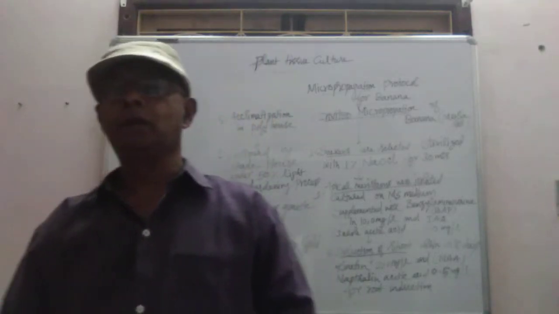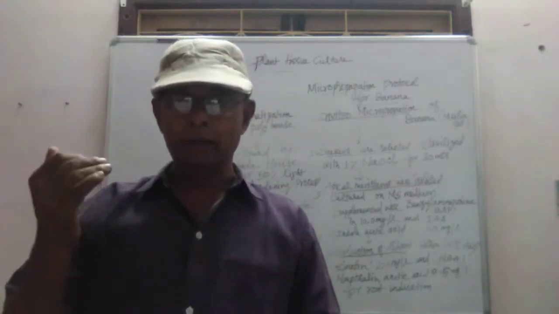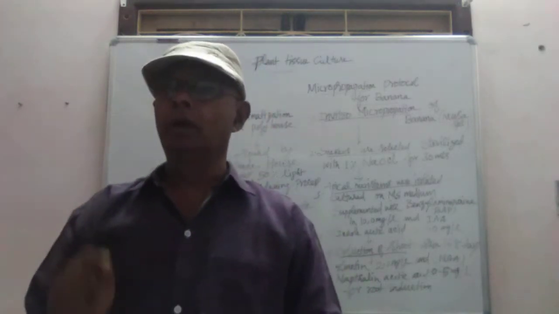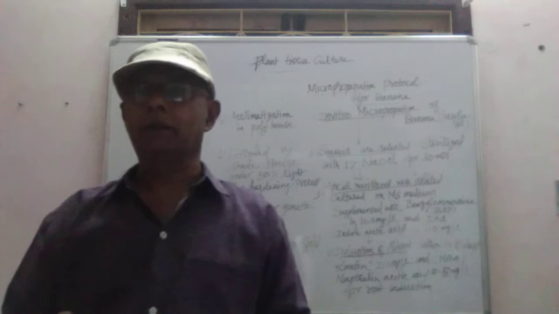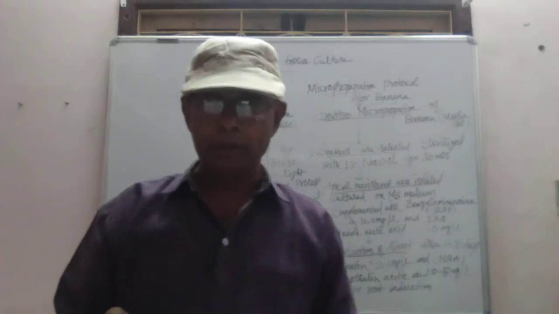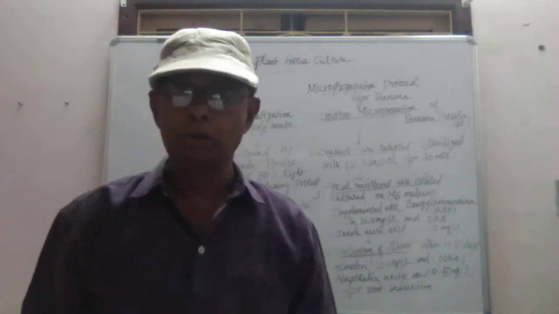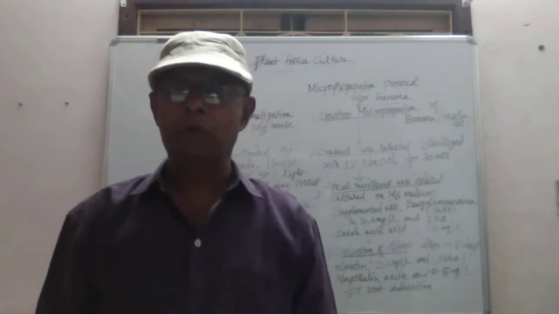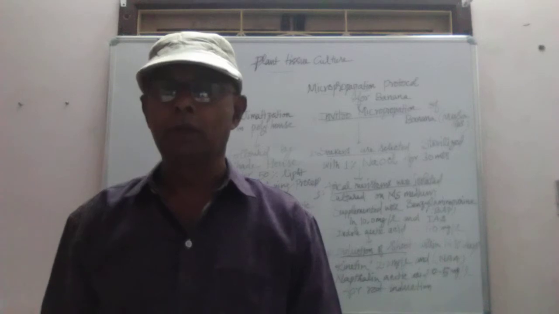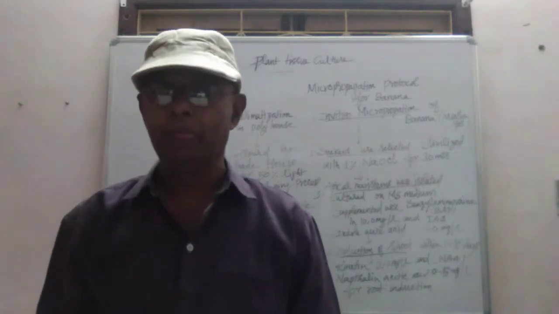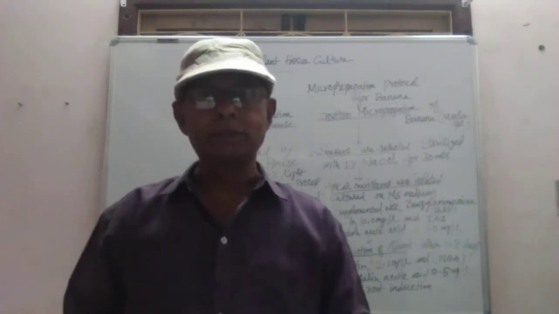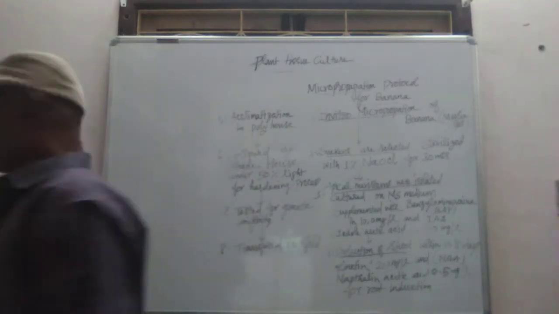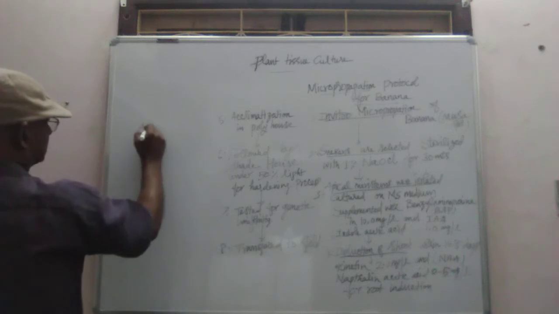For the easy development of the root and shoot, we have to use plant growth regulators like auxin and cytokinin. Auxin and cytokinins are the plant growth regulators which will hasten the formation of root and shoot in the culture cell. That is about the cell suspension culture. Now we will pass on to the application of plant tissue culture.